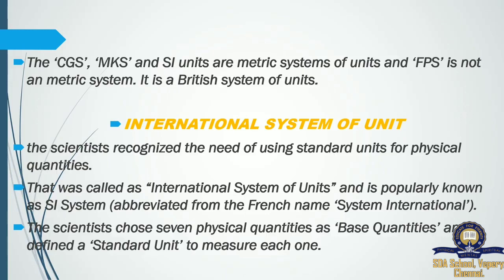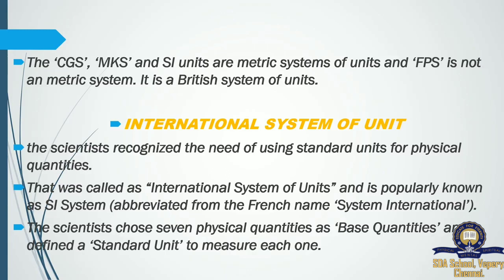So that system is the International System of Units. The scientists recognized the need for using standard units for physical quantities, so that there is no confusion in buying things worldwide. That was called the International System of Units and is popularly known as the SI system.